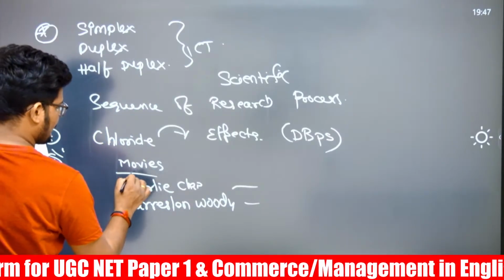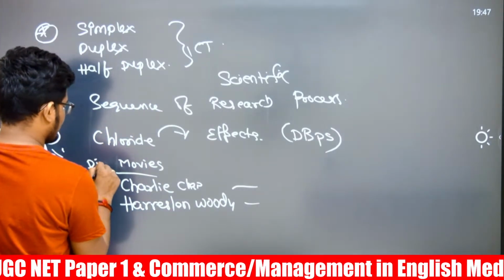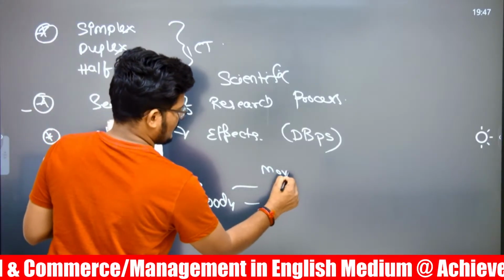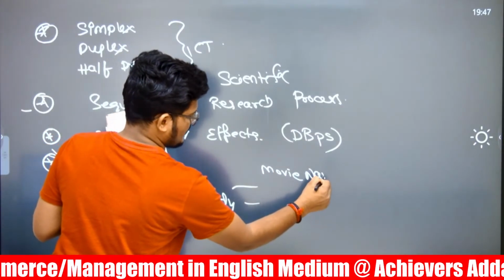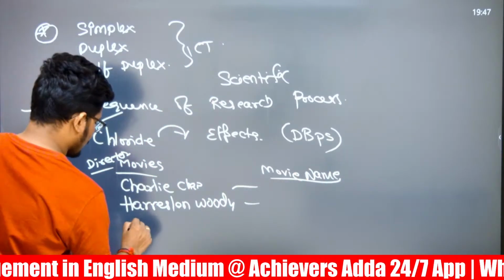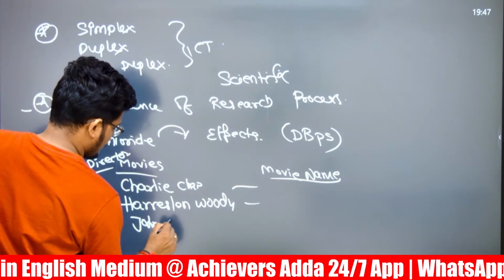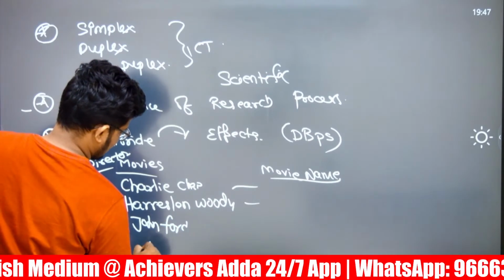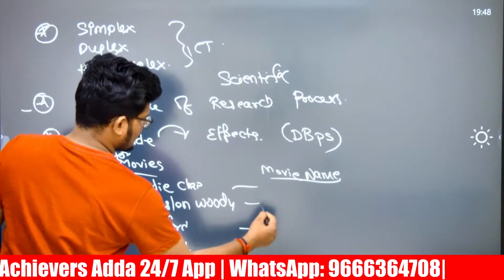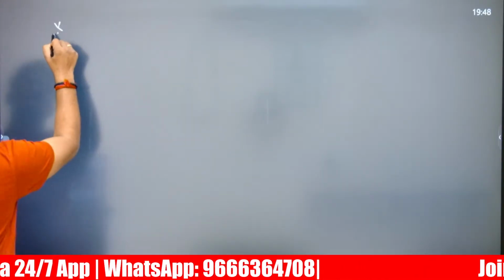The director of the movie. So director of the movie and movie name. Movie name has been asked. Alfred and John Ford. John Ford movies as well as Alfred movies. So 4 movies match the following has been asked. Direct. 4 movies and match the following has been asked.